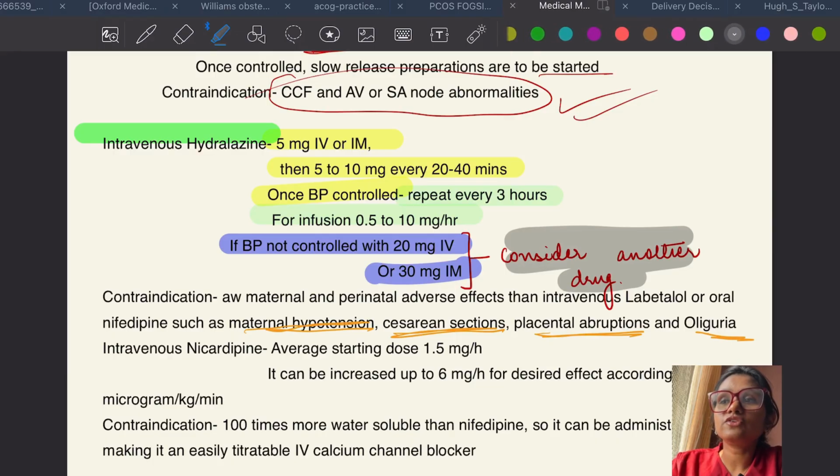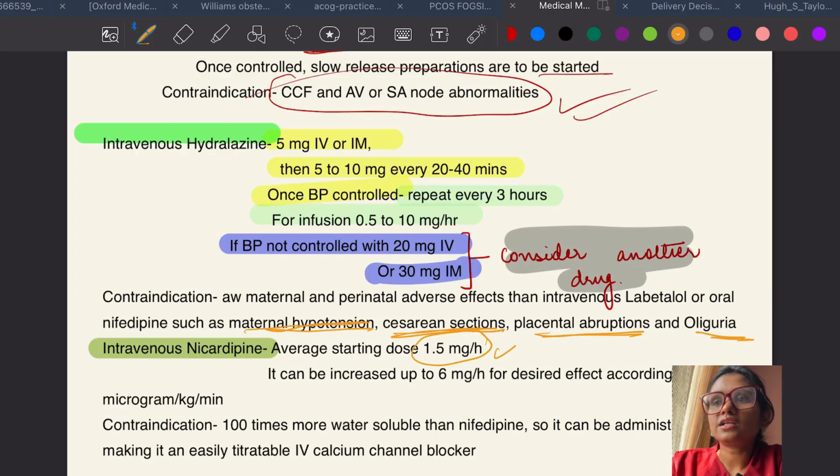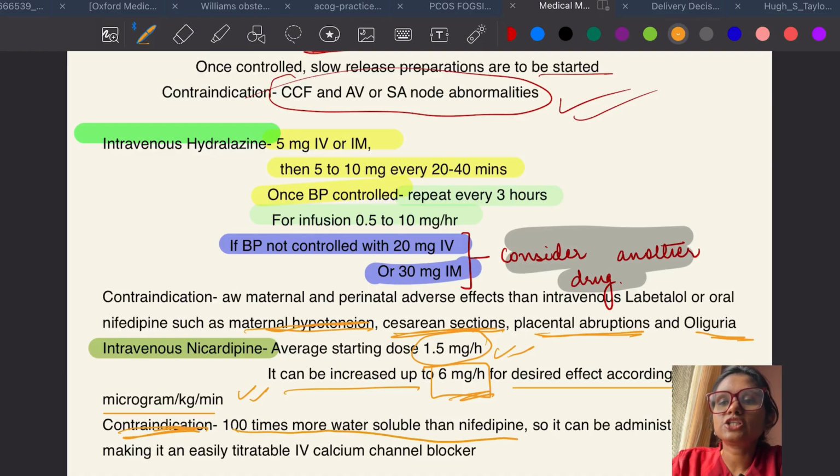Now the fourth drug which they have approved for use in severe hypertension is IV nicardipine. The average starting dose is 1.5 mg per hour. It can be increased up to 6 mg per hour for desired effect, according to 0.5 microgram per kg per minute. What are the contraindications? It is 100 times more water soluble than nifedipine, so it can be administered IV, making it easily titrable.